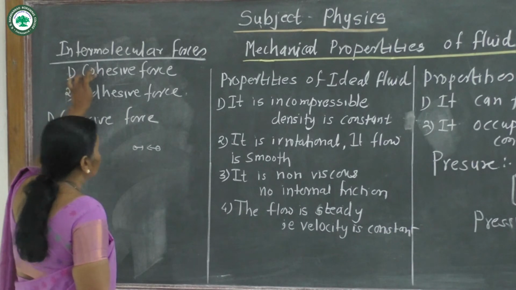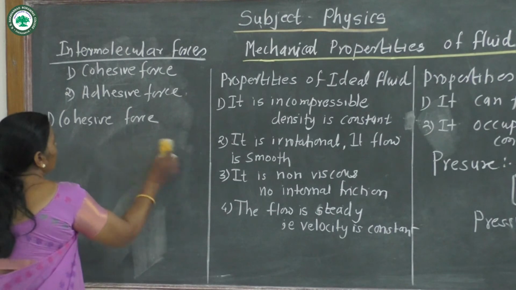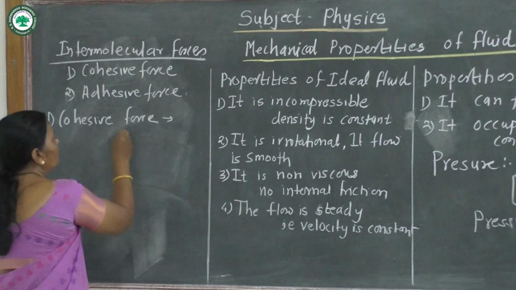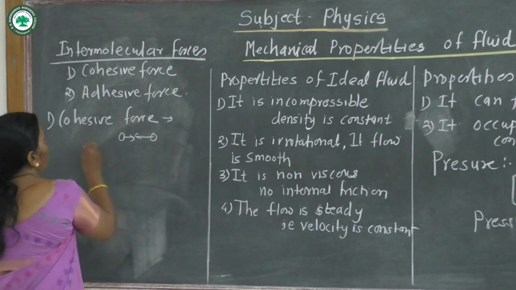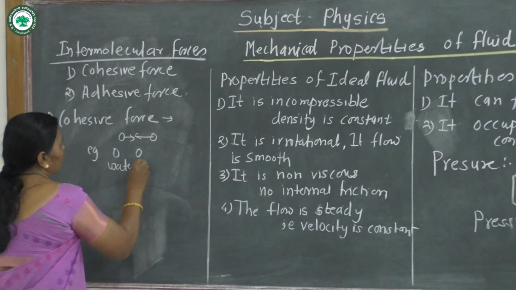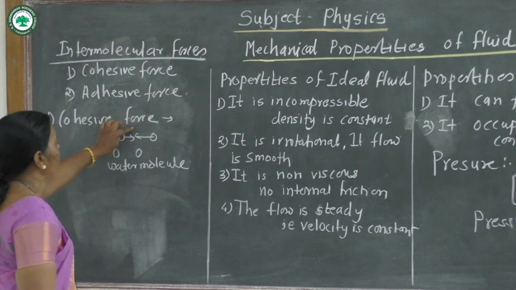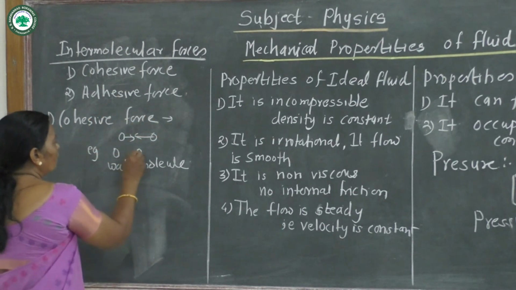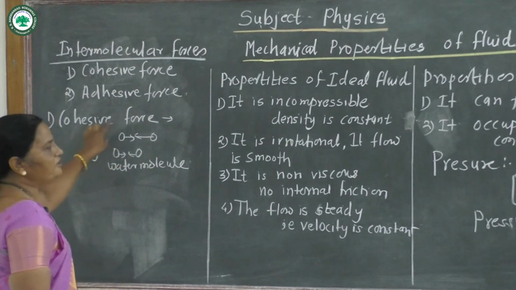First is cohesive force, another is adhesive force. The cohesive force is the force of attraction between two molecules of the same substance, for example, two water molecules. It is called cohesive force.